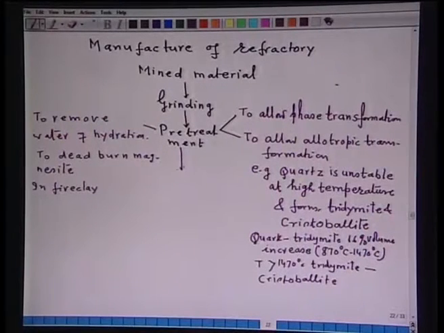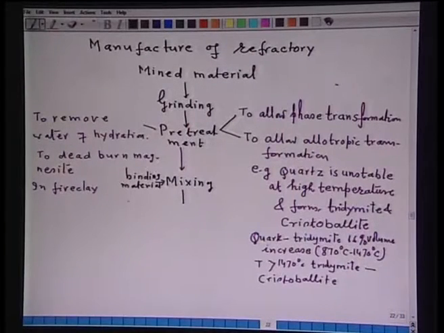After the pre-treatment stage, then mixing, and in the mixing binding material is added. Why binding material? So that you can get a shape, because this is a solid mass, a powdery mass.